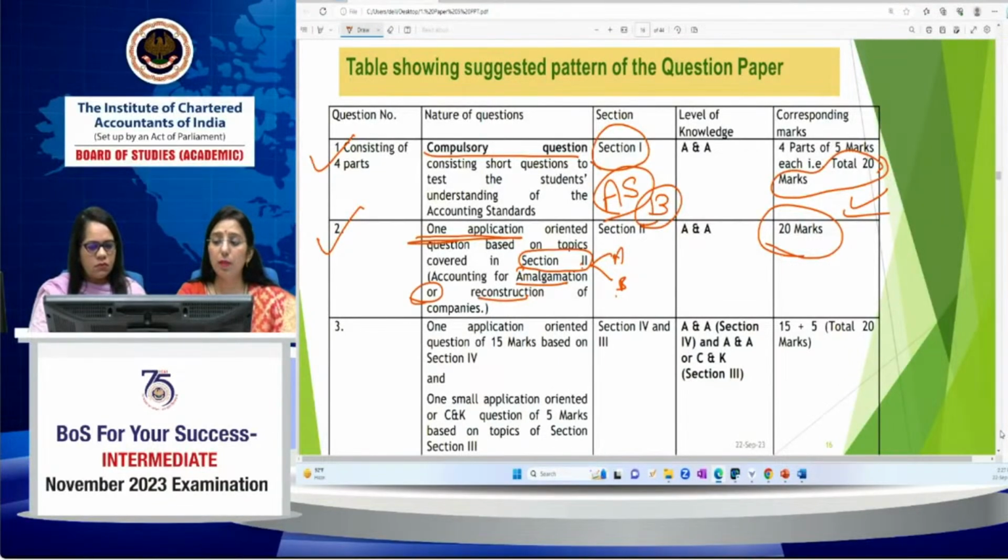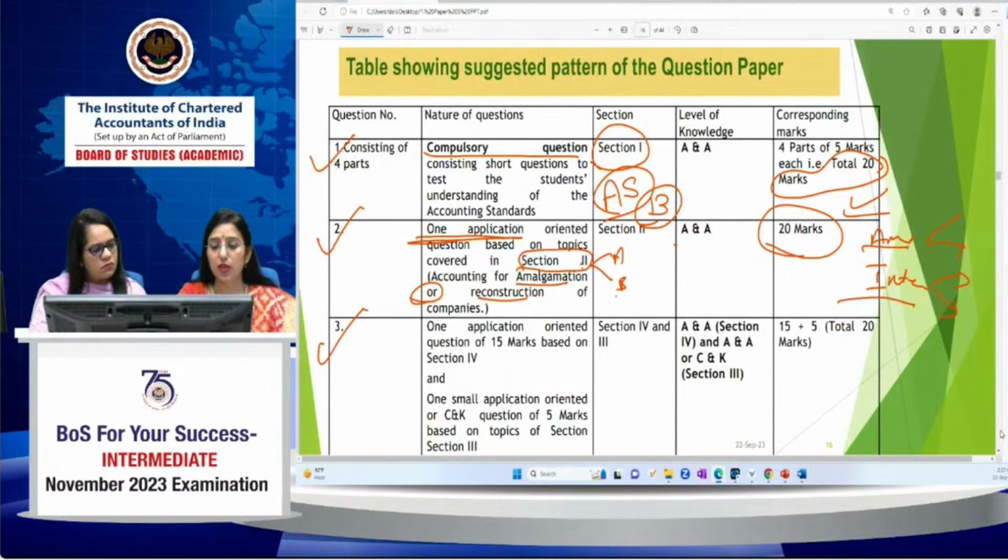If you do amalgamation well, you can easily attempt internal reconstruction, because there you only have to make entries. If you are very well aware of the concept, how to amalgamate and how to make the internal reconstruction, you can easily prepare your balance sheet.